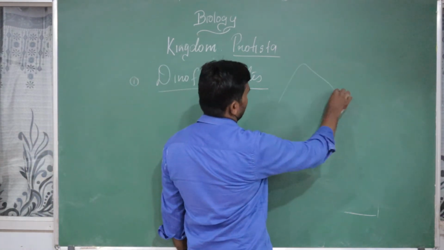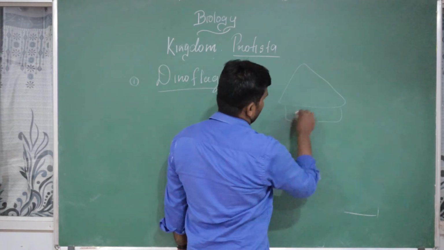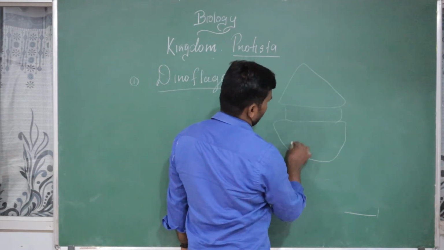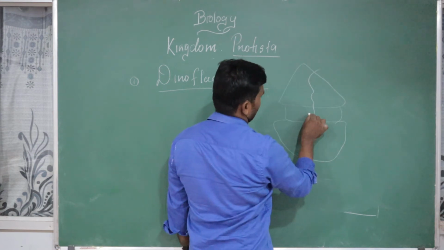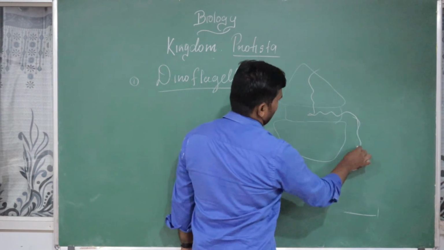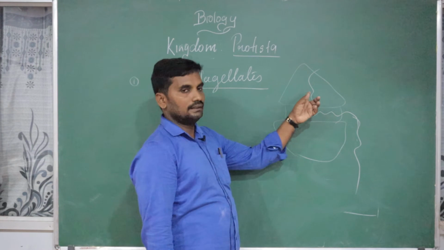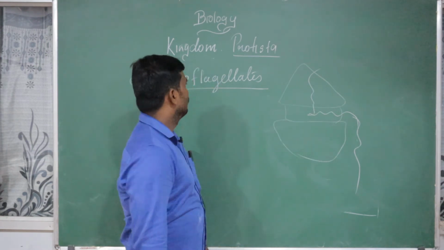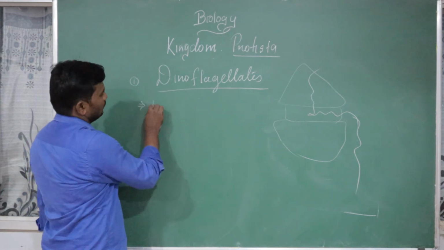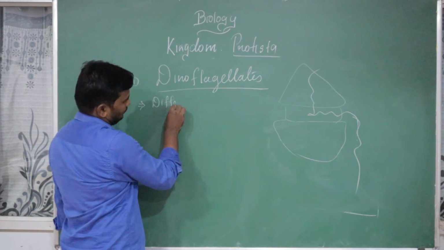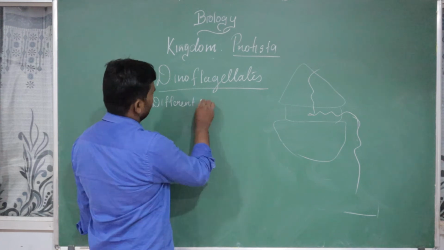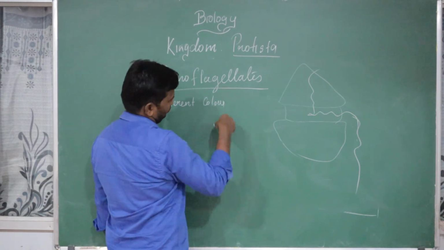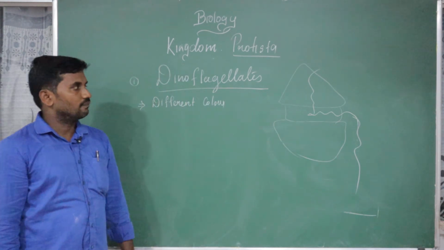Basic structure of these organisms is like this: two flagella are present. One flagellum is like that, and the other flagellum is like that. Two basic flagella, one transverse and one longitudinal. Different colors, based on the different pigments, are present there.